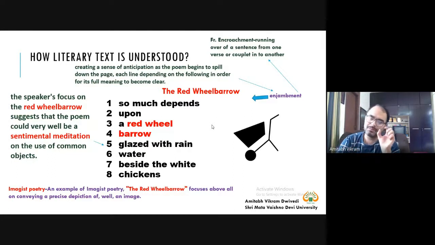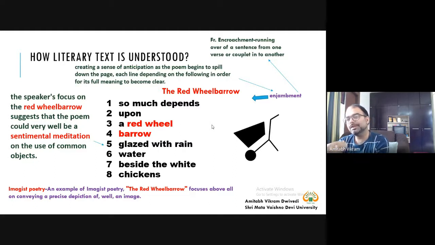So that means if you read the first line, there is a compulsion, an anticipation that the meaning will be clear if you read the second line. When you read the third line, there is an anticipation that the meaning will be clear when you read the fourth line. When you read the fifth line, the meaning will be clear in the sixth line. Then when you read the seventh line, the meaning will be clear in the eighth line. So this anticipation is continuous in this poem.